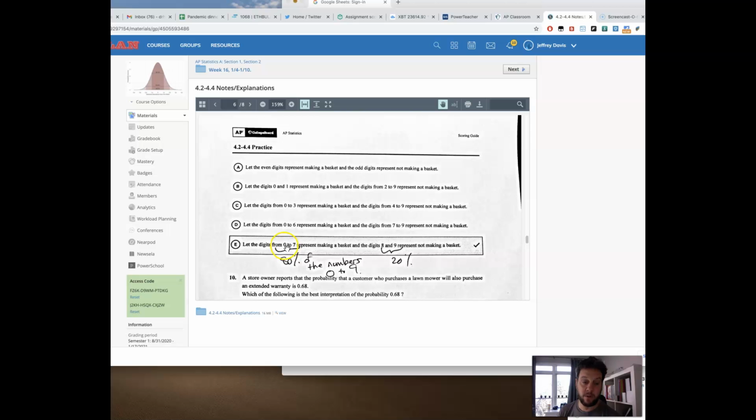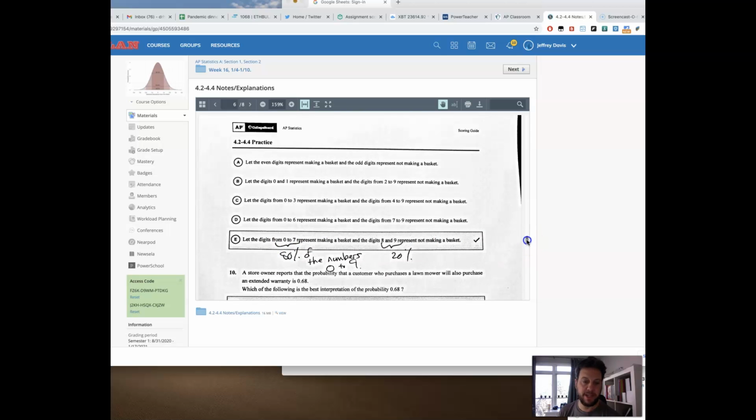So I'm going to roll a die. If I roll a 0, or not roll a die, but look at a random digit table, and if I see a 0 through 7, they made the free throw. If I see an 8 or 9, they missed the free throw. Then I'll repeat that over and over again. Part B is not awful. It's just backwards because it's like 2 options, so 20% to make, and the other ones don't make sense.